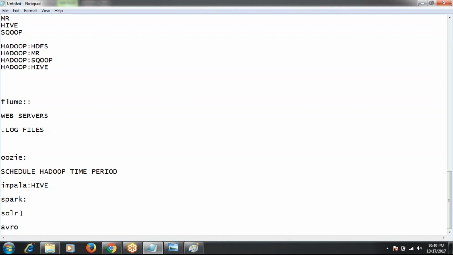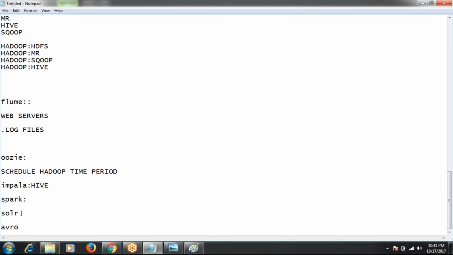For example, in HDFS, I have 1 lakh files with different names. I want to search one file with a name having India. By using Solr, we can search the files in HDFS, and we can do the indexing also. And we can search the files based on content also.